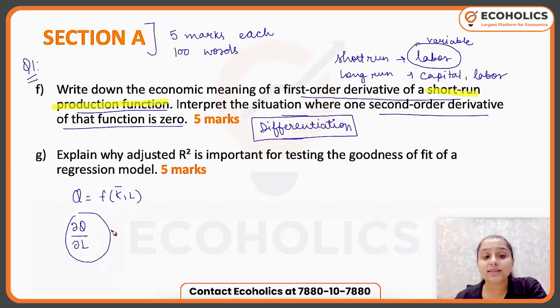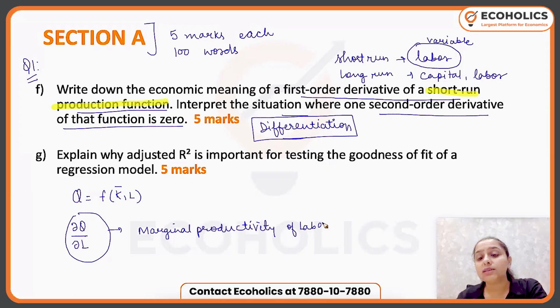So what is this? This is the marginal productivity of labor. So what do we call this in economics? We call it MPL. Now what is this? This tells us that when the labor unit changes by 1, what amount of change you would expect in your production function, the production or the output quantity. So that is the first order derivative.